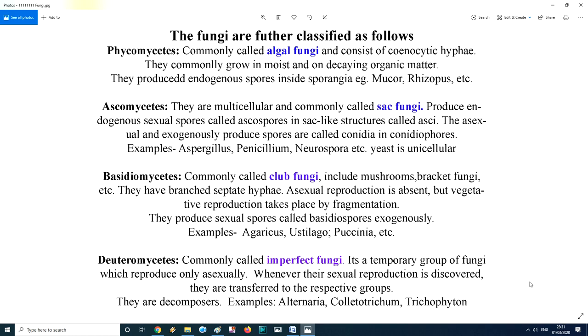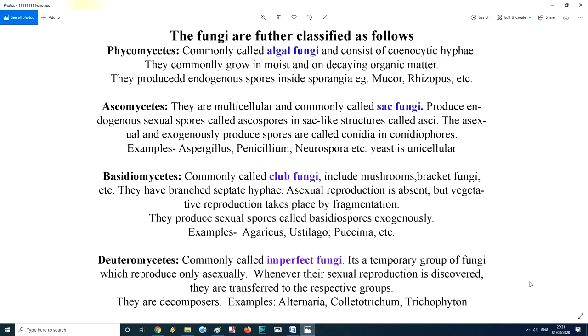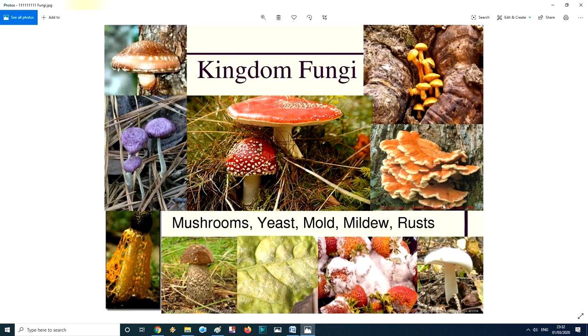Okay guys, so this was the kingdom fungi and the types of kingdom fungi. Phycomycetes, commonly called algal fungi; ascomycetes, commonly called sac fungi; basidiomycetes, commonly called club fungi; and deuteromycetes, commonly called imperfect fungi. These are some diagrams of fungi.